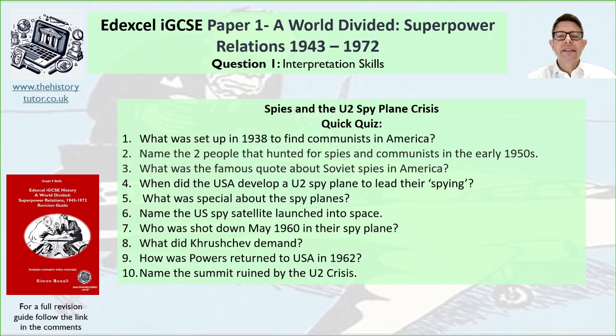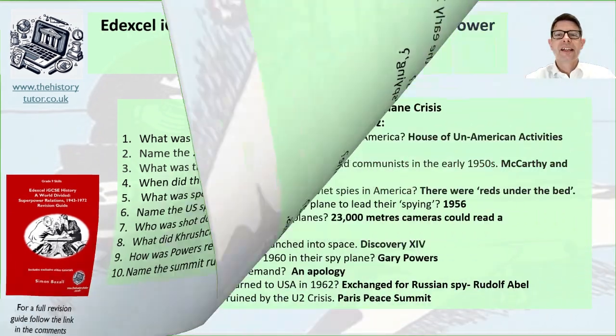Okay, so here's our quick quiz about spies and espionage and the U-2 spy plane incident in the late 1950s into 1960s ideas here. So have a look at your revision guide to help you. Have a look at my revision videos as well to help you. See if you can answer these questions. So pause me now and give it a go. Okay, so here's the answers.